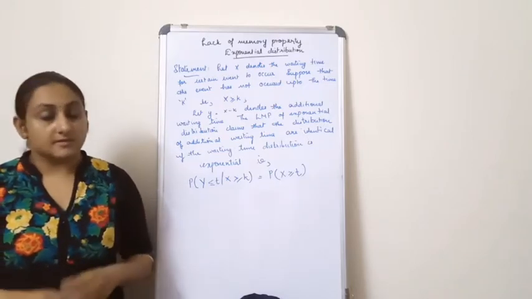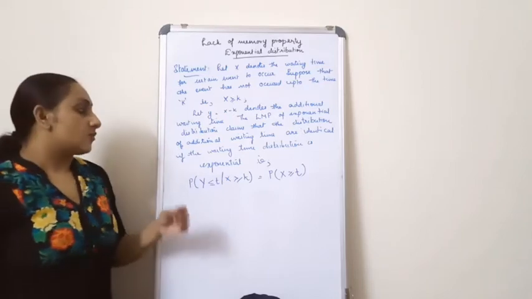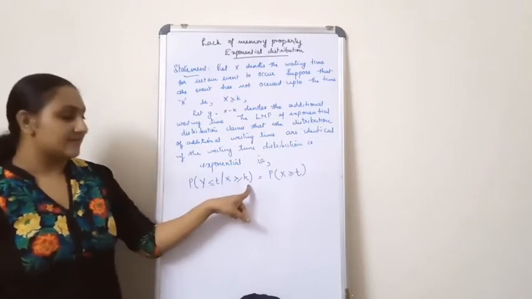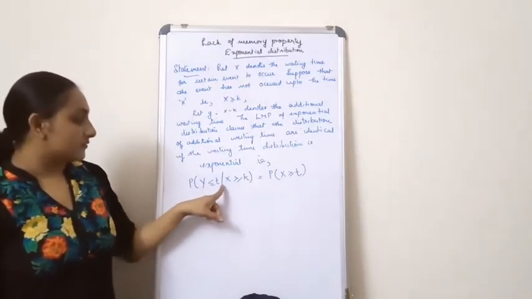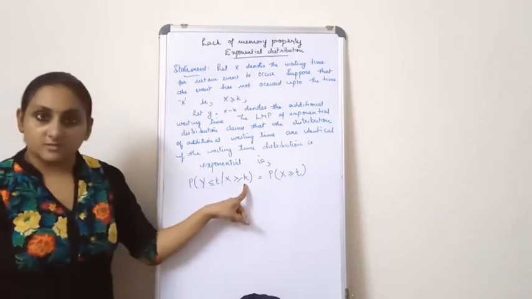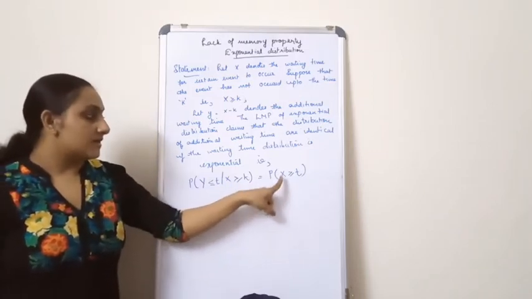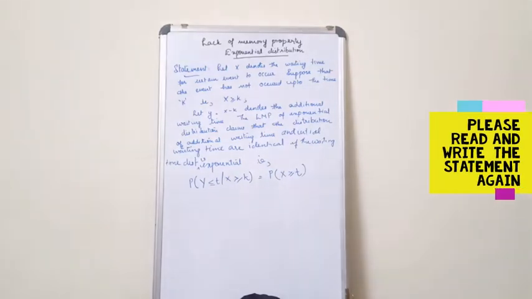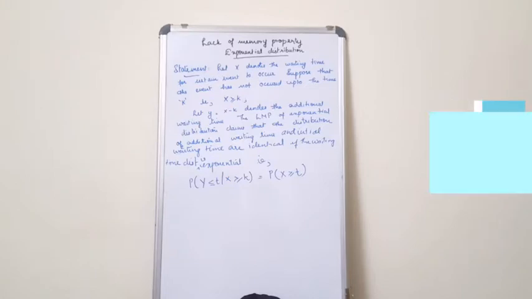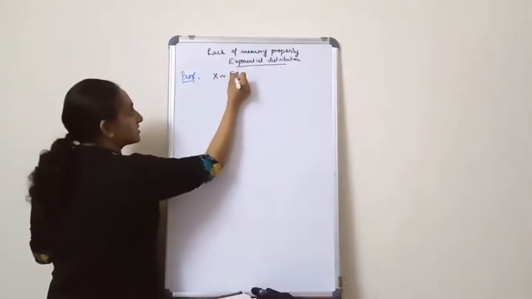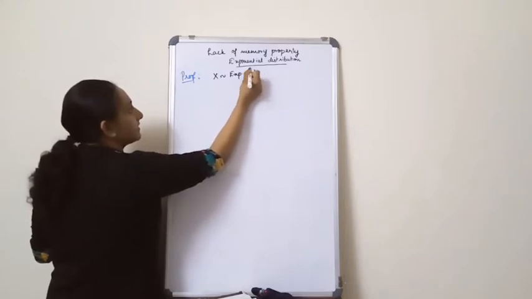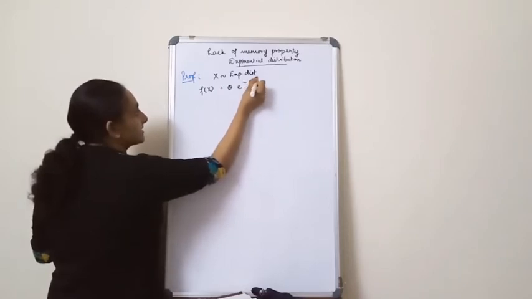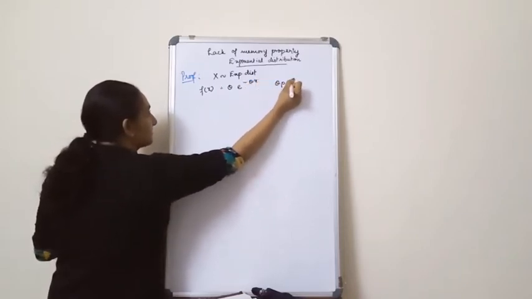Now let's have a look at the proof. We have to prove that the probability of Y less than or equal to t given X greater than or equal to k is equal to the probability of X less than or equal to t. X follows an exponential distribution, and f of x is equal to theta e raised to minus theta x, so theta is the parameter.